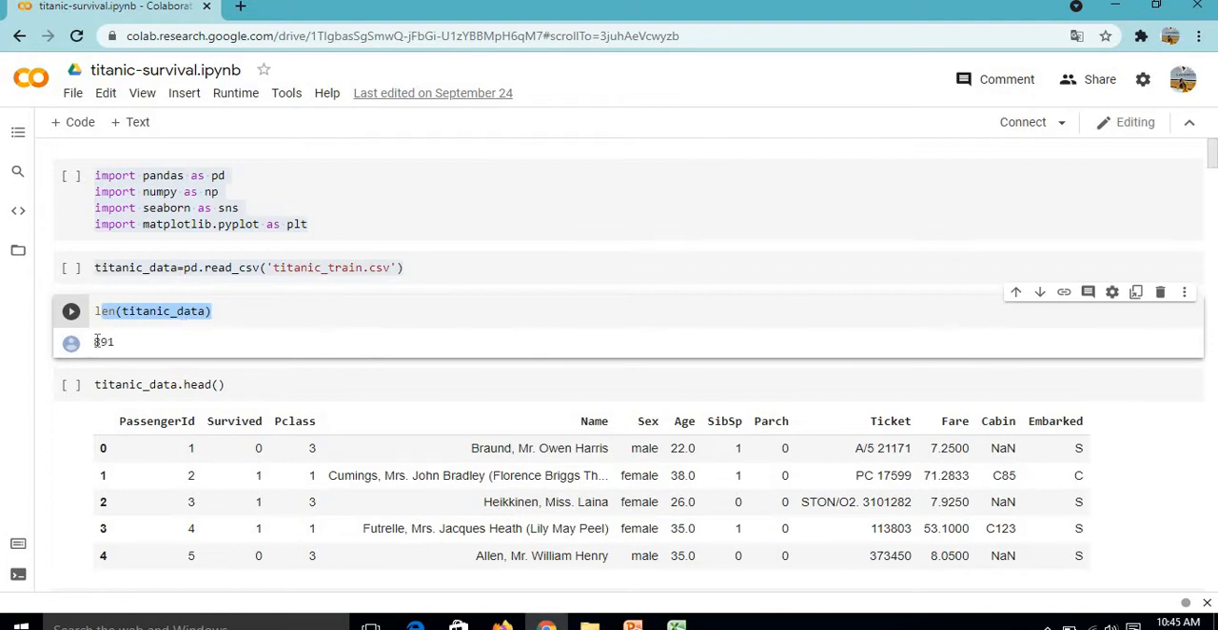Now for calculating the length of our data we will write len(titanic_data), and hence we will get 891. So we have a total of 891 records in our data set for doing the prediction. Now moving ahead, we can see what is in our data set.